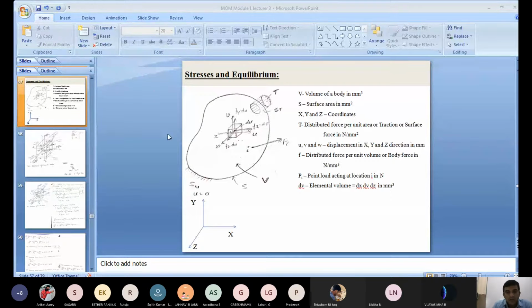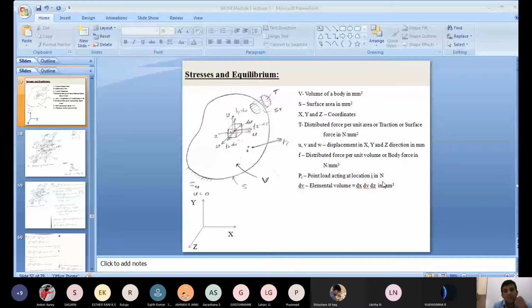Third one is a force acting at a particular point. Here, at any location you consider in the body, in general I call it I. The force acting at a particular location or point is called a point force or point load. We represent that as P. Pi stands for the point load acting at a location I, in Newton.